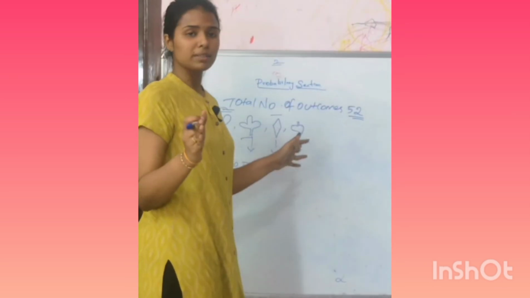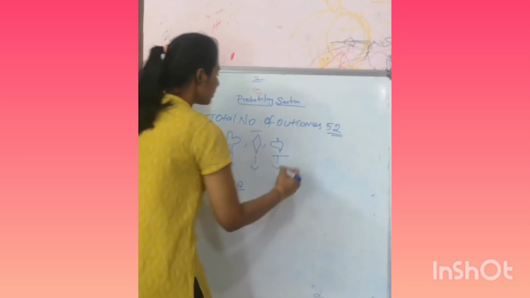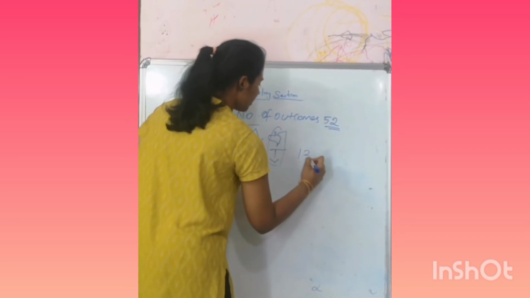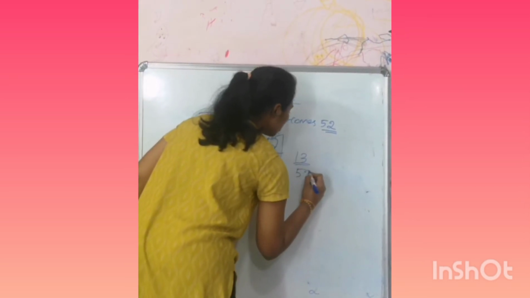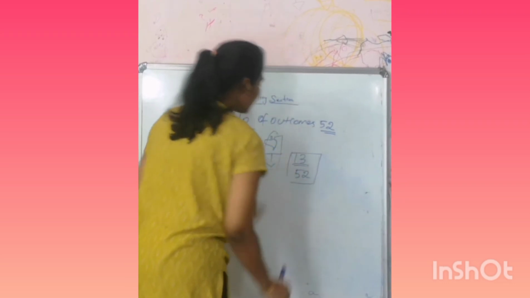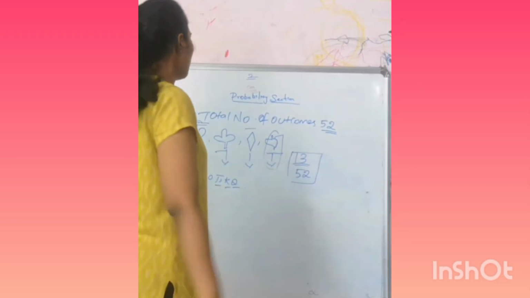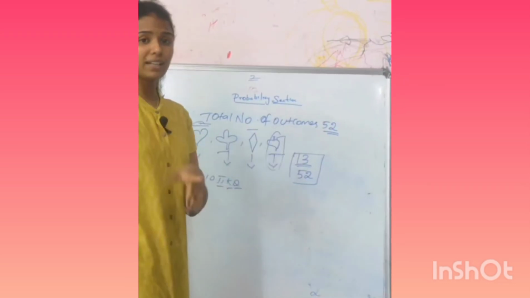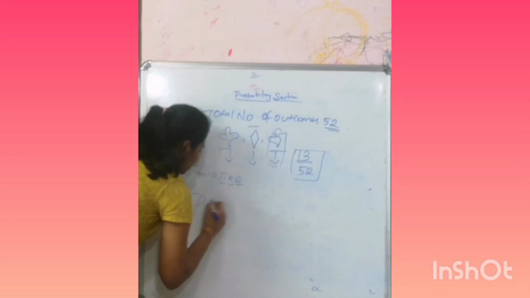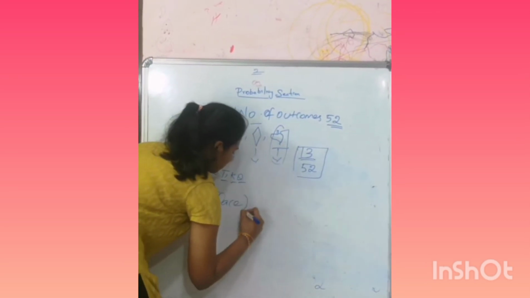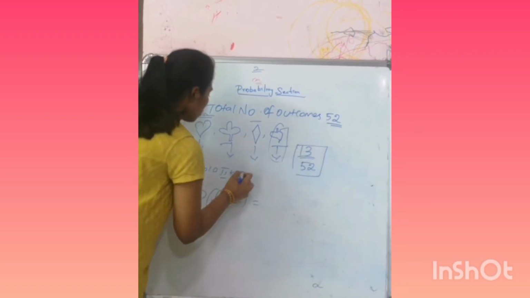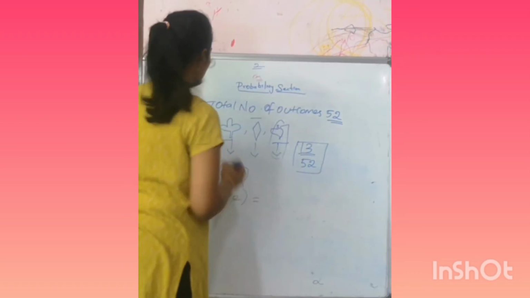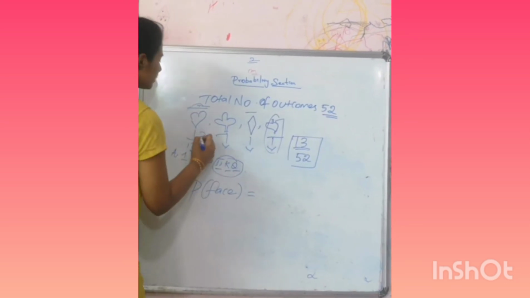What is the probability of a shape, a suit? A suit contains 13 cards, and the total number is 52, so the answer is 13 divided by 52. Now the face cards. When it comes to the probability of a face card, the faces are J, Q, K. So each suit has 3 faces.